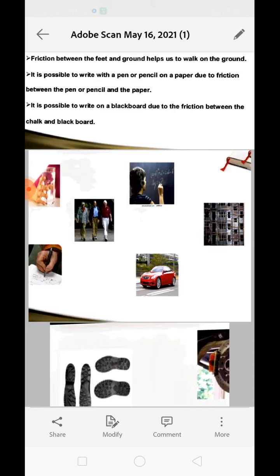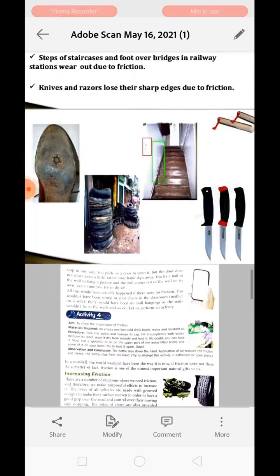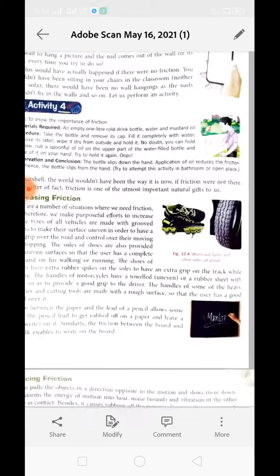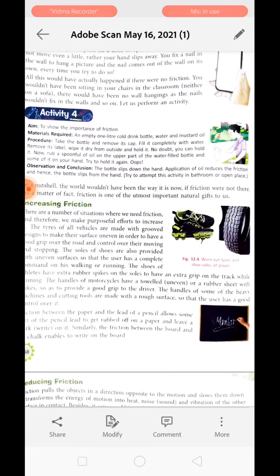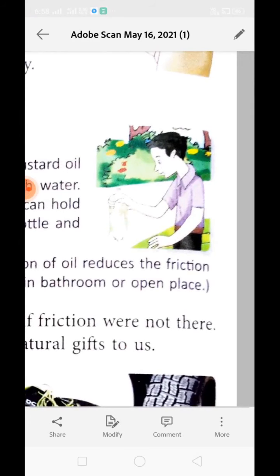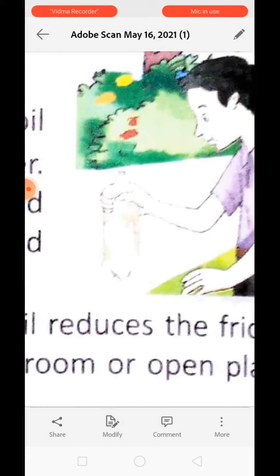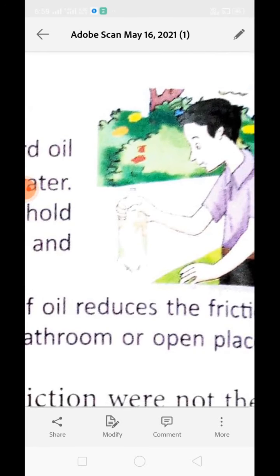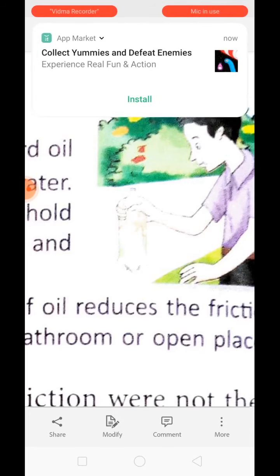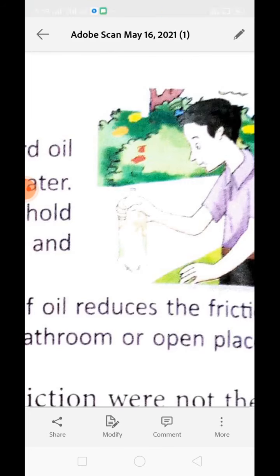Okay, so to understand the importance of friction, let's do activity number 4. To perform this activity, we need an empty 1 liter cold drink bottle, water and mustard oil. Now take the bottle and remove its cap, fill it with water completely. After removing its label, wipe it dry from outside and hold it. No doubt we can easily hold it with our hand. But now rub a spoonful of oil on the surface of the bottle and on the upper part of the water bottle. Then try to hold the bottle.